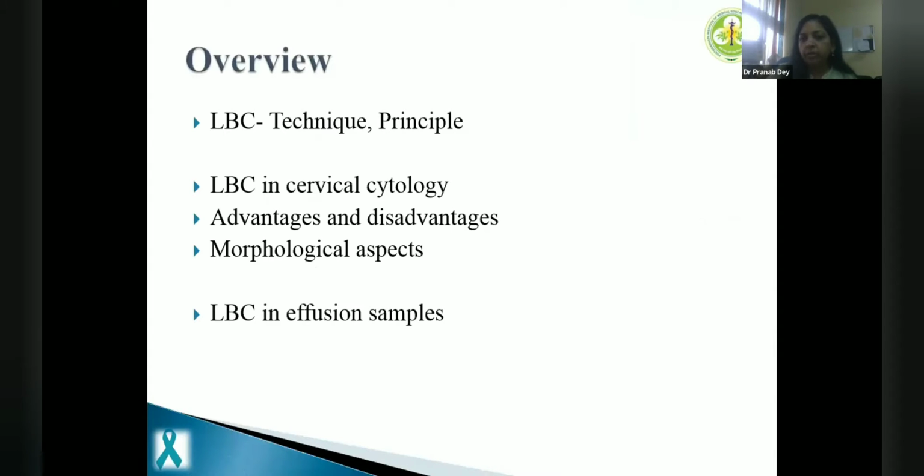So Dr. Sanjay Gupta has clearly, very nicely covered the infection part of cervical cytology. So I'll be concentrating mainly on cell lesions and glandular lesions, how liquid-based cytology makes a difference in presentation of these cells when it comes to cell lesions and glandular lesions. And if the topic is gynecological malignancies, maybe I can show 2-3 slides on peritoneal washes and ascitic fluids, where we routinely use liquid-based cytology in all effusion samples, all respiratory samples.